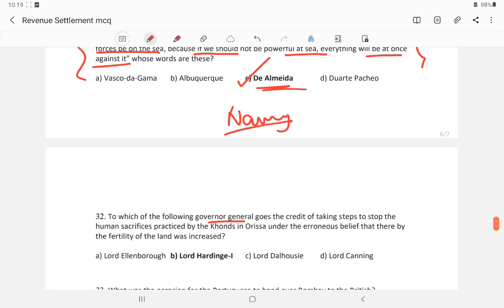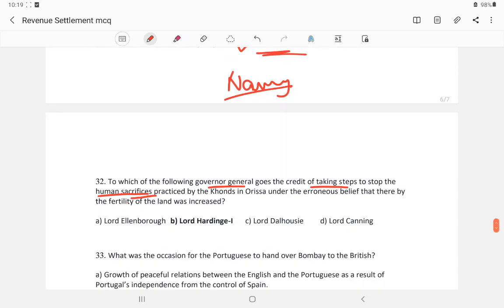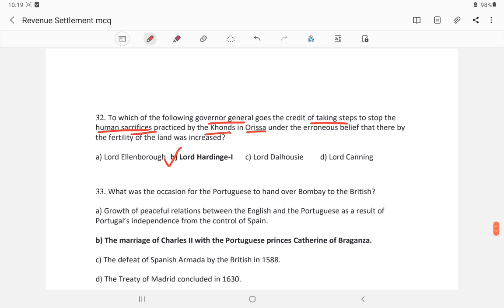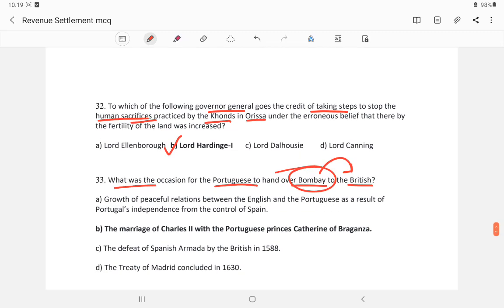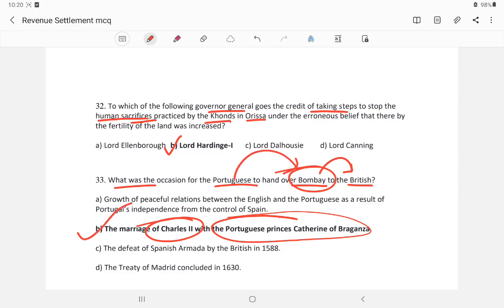To which Governor General goes the credit for taking steps to stop human sacrifices? It was Lord Hardinge I. What was the occasion of the Portuguese handover of Bombay to the British? It was when King Charles II married the Portuguese princess Catherine of Braganza. Bombay was given to the British as a dowry.